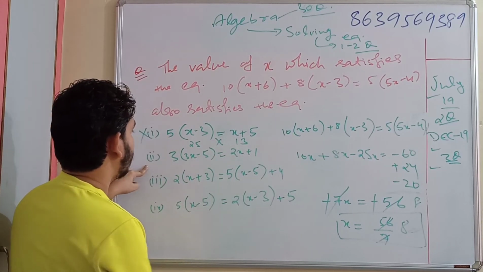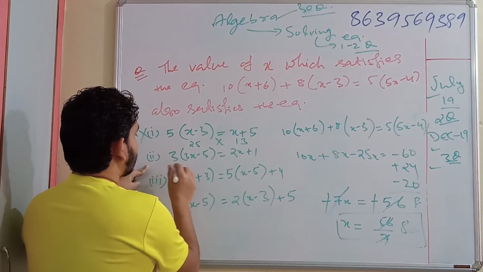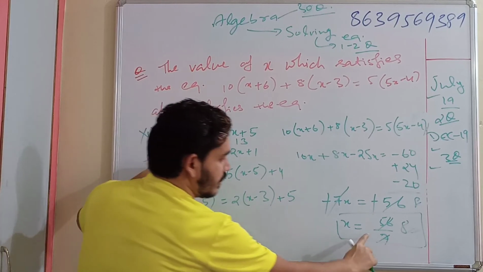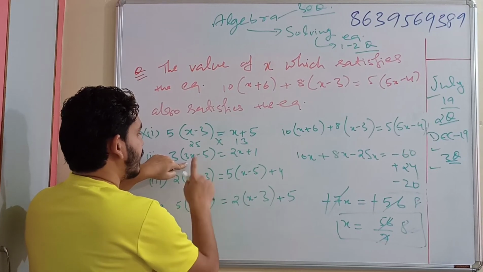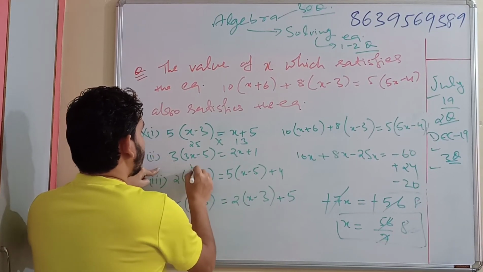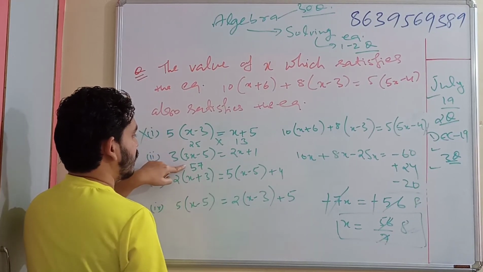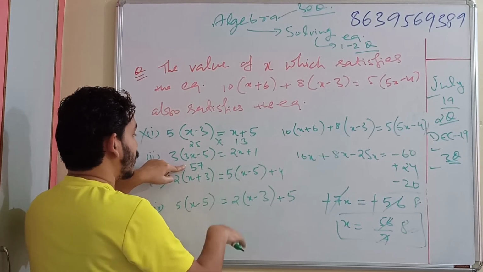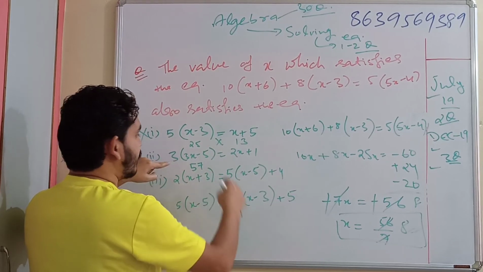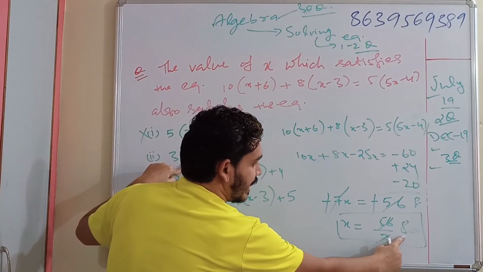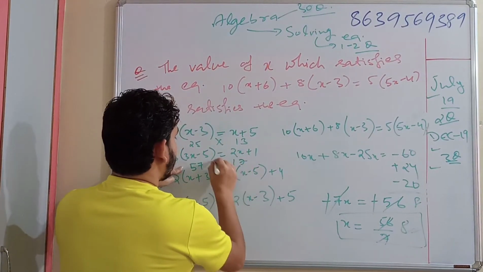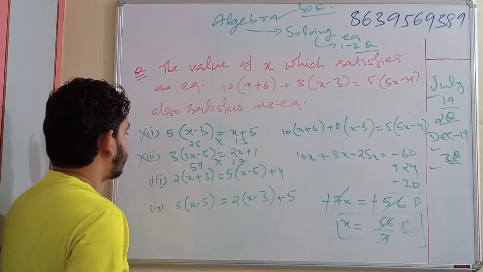Now second one, 3 times of 3x minus 5, 3x will be 24, minus 5 will be 19, 19 threes will be 57, and you need to calculate this orally. You cannot write each one on the paper. Now 2x plus 1, 2 into 8, 16 plus 1, 17. This is again no way equal.